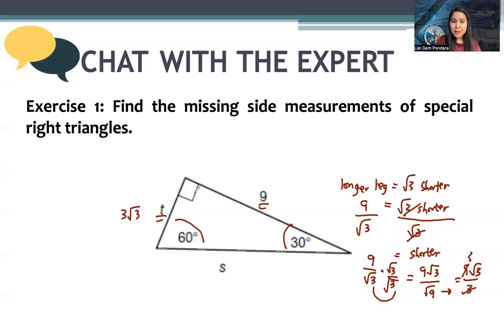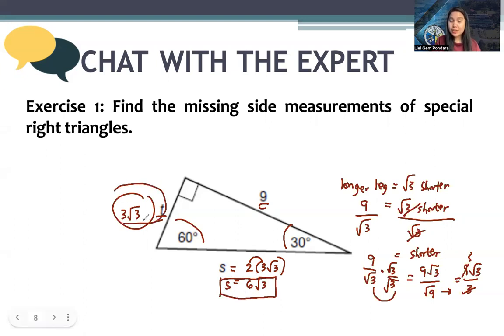And remember, the opposite of the right angle, the hypotenuse, is twice the shorter side. So you have twice 3 times square root of 3. We have 2 times 3, 6 square root of 3. So our S is 6 square root of 3, while our T is 3 square root of 3. Let's go to the next example.